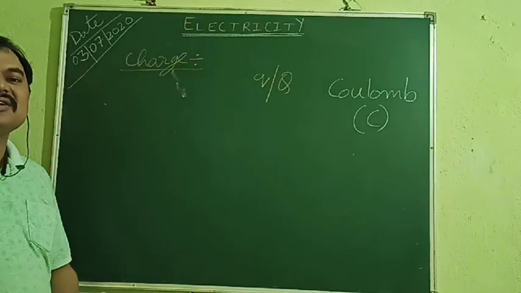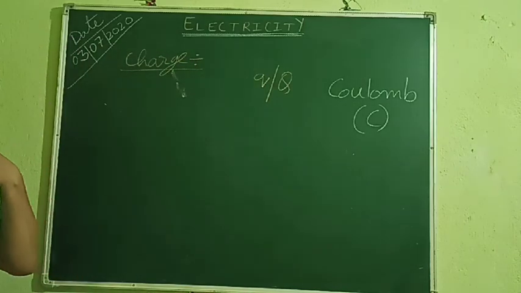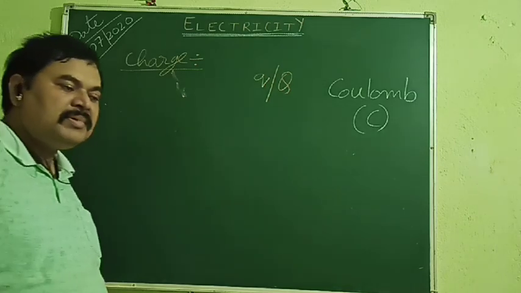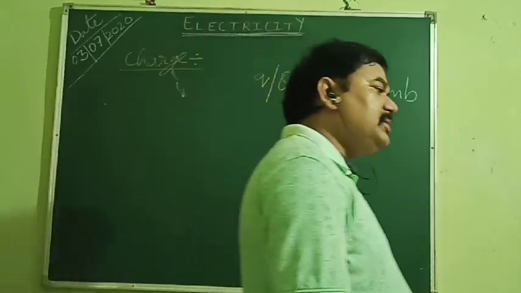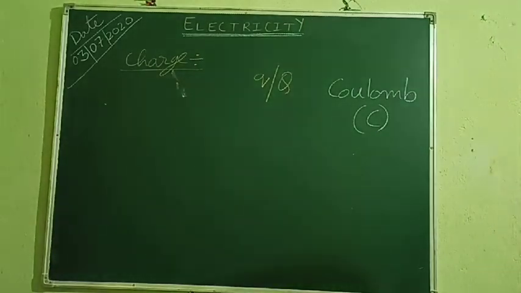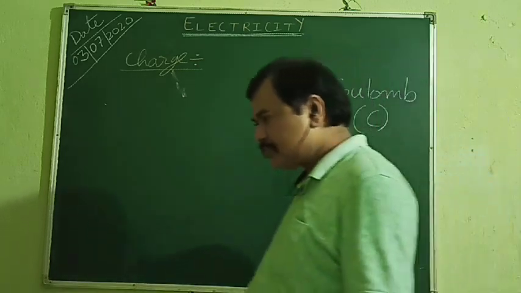Actually, there was a scientist, after his name only this name was given. Okay, this unit was named coulomb, and it is denoted by capital C. Okay, the unit is denoted by capital C. The quantity is denoted by small q or capital Q. So that was about charge.